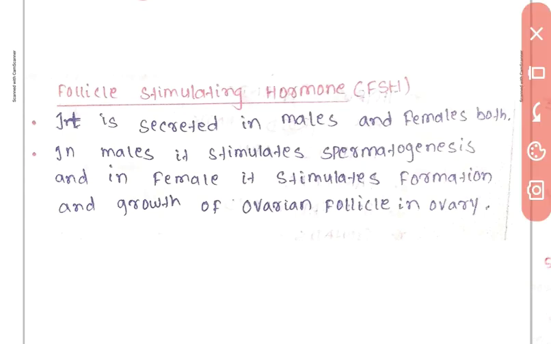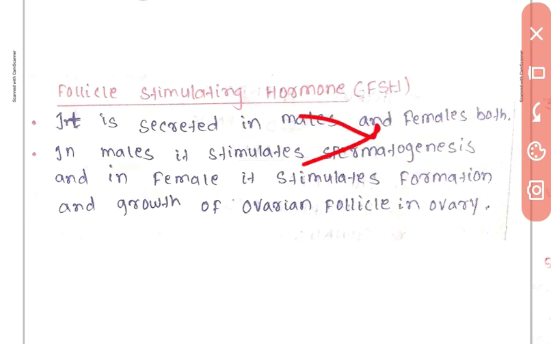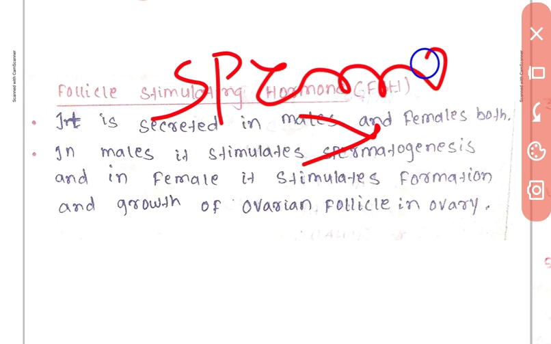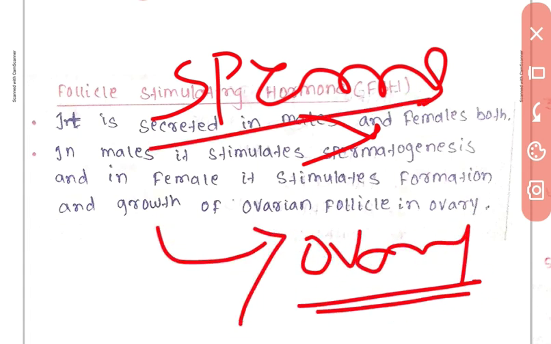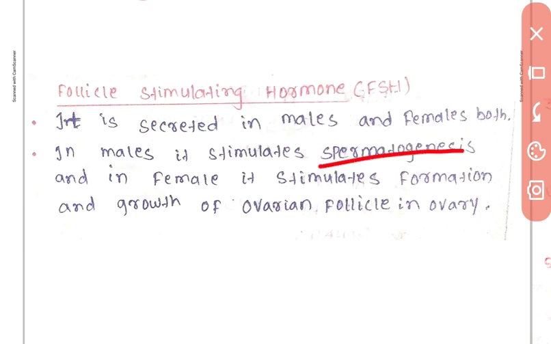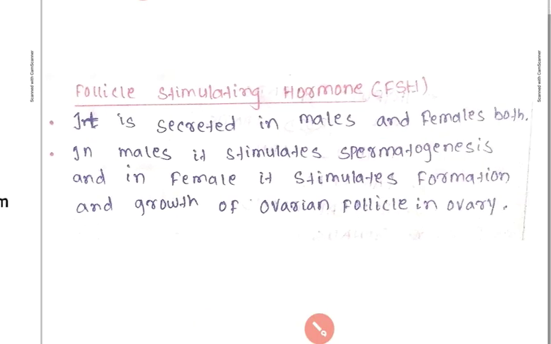Now, FSH, which is follicle stimulating hormone, is secreted in both males and females. In males, it stimulates spermatogenesis, which means it forms sperms, and in females it forms the ovarian follicle. Spermatogenesis means formation of sperm, and the ovarian follicle means growth of the ovary.